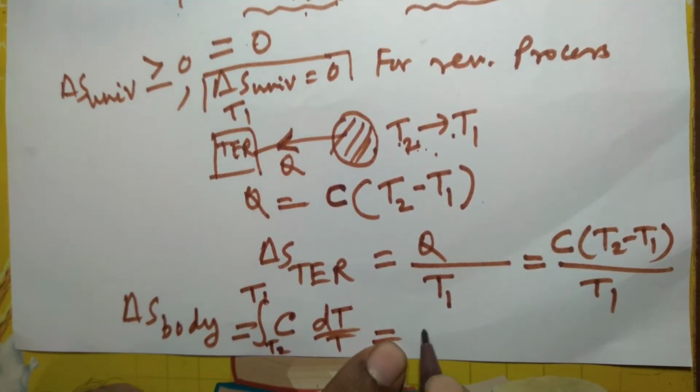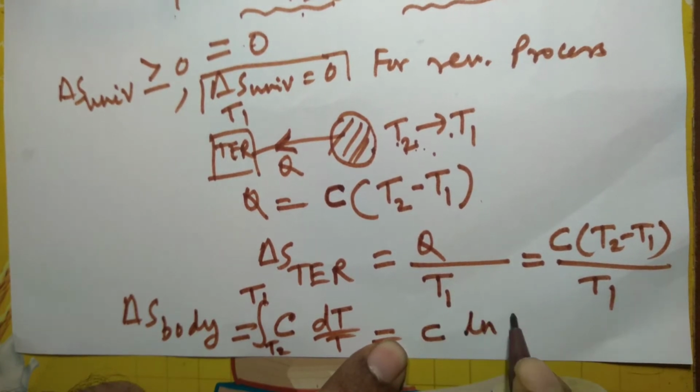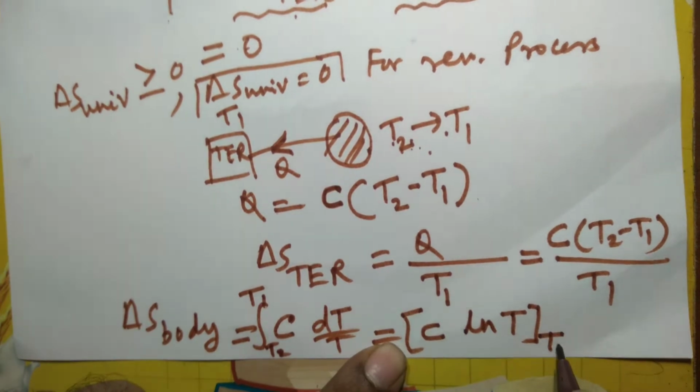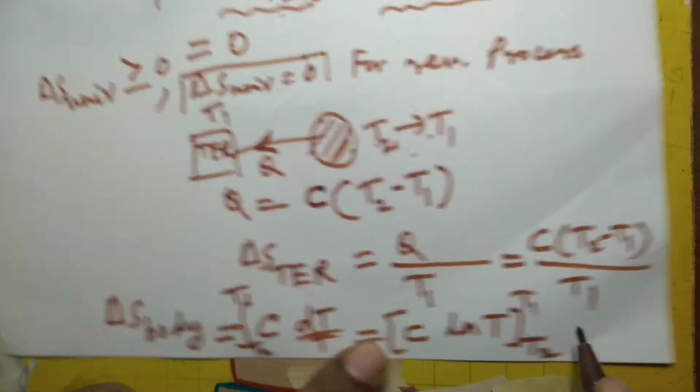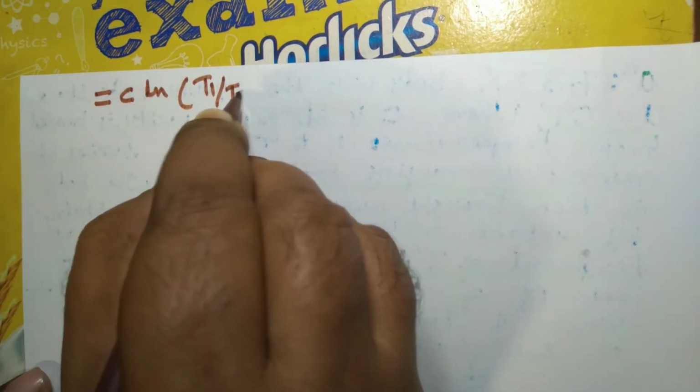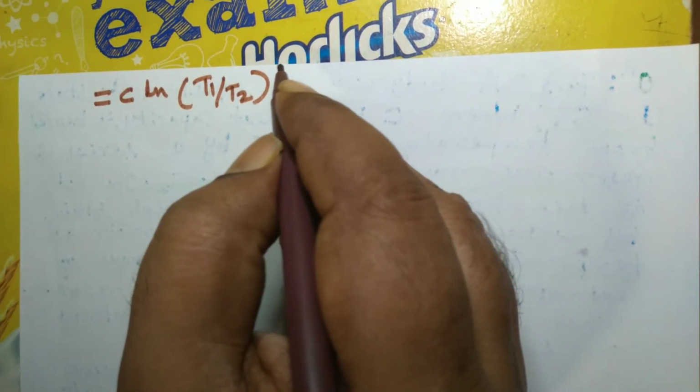On integrating, C ln T, with limits from T2 to T1, this is equal to C ln T1 upon T2. This is the delta S of the body.